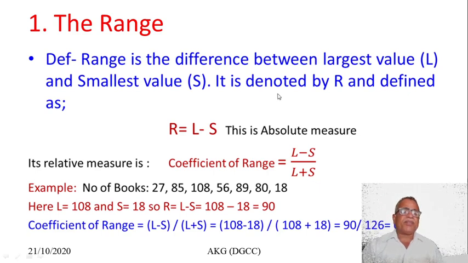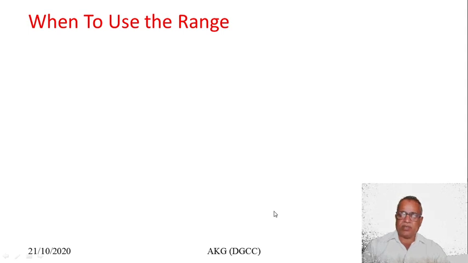Consider this example. Number of books: 27, 85, and so on, 80, 18, and we will compute the range here. From the data, L, the largest observation, is 108, and S, the smallest observation, is 18. Taking the subtraction, we get 90. So 90 is the variation of the data.